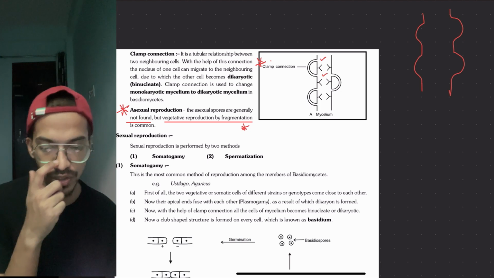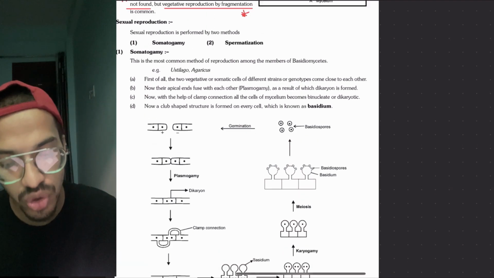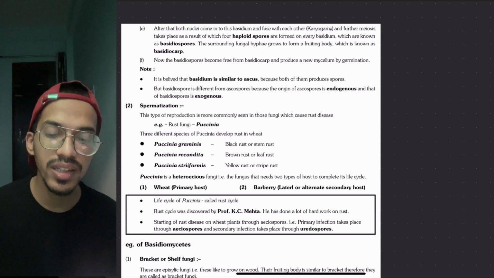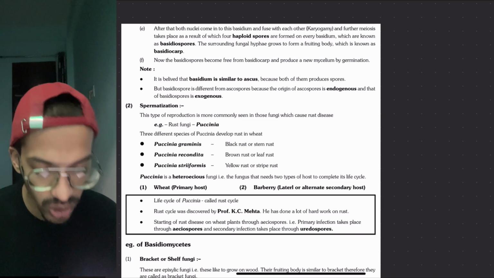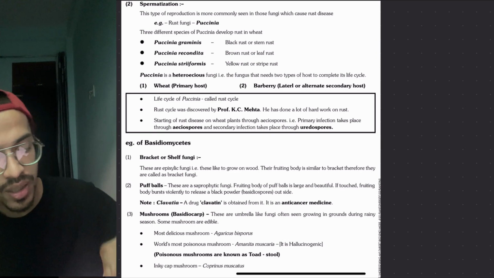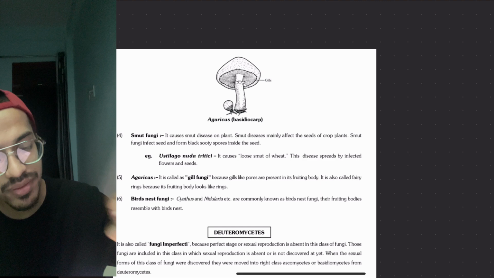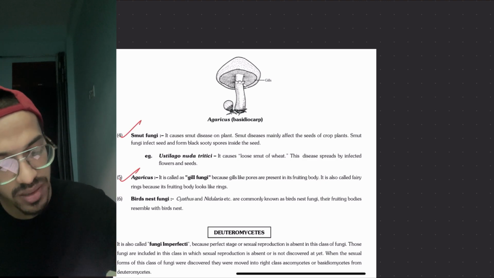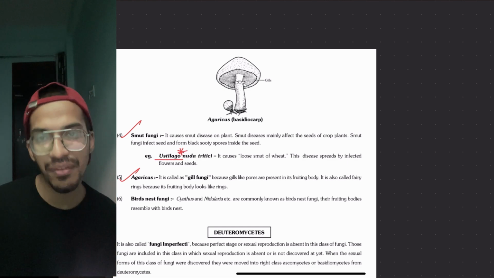They all have sexual reproduction, somatogamy and spermatization. Somatogamy, you already know what happens. Spermatization is more commonly seen in certain types like rust fungi, Puccinia. Now the next thing is the examples we have to remember. First we have puffballs, mushrooms, and smut fungi: Agaricus, Ustilago. Smut fungus is Ustilago. These ones you have to remember.